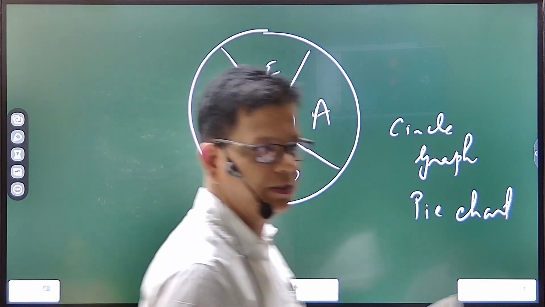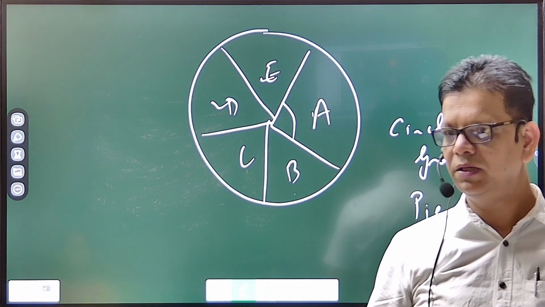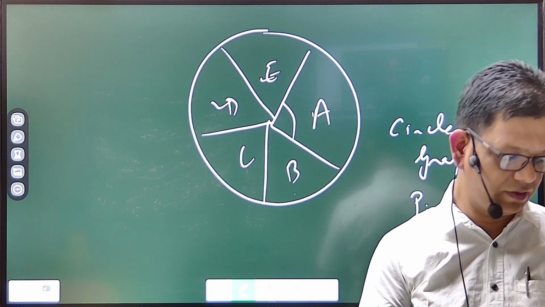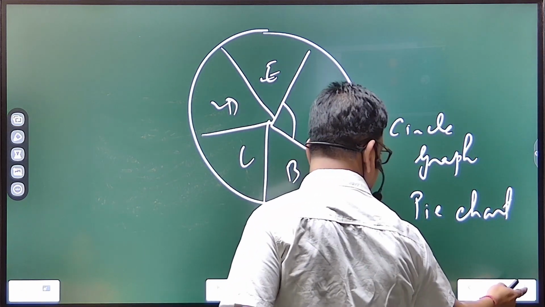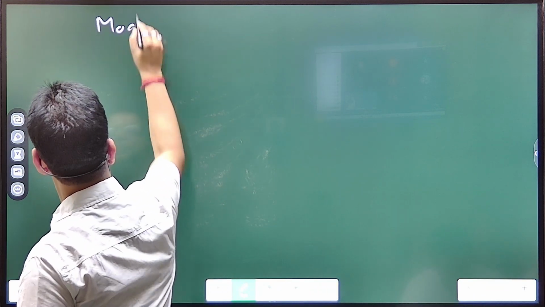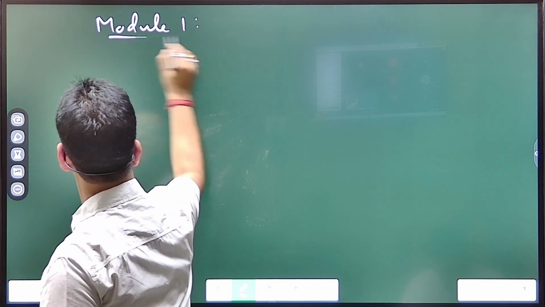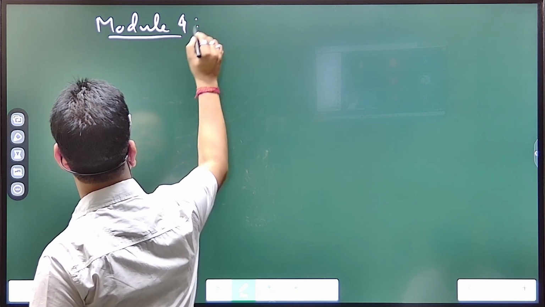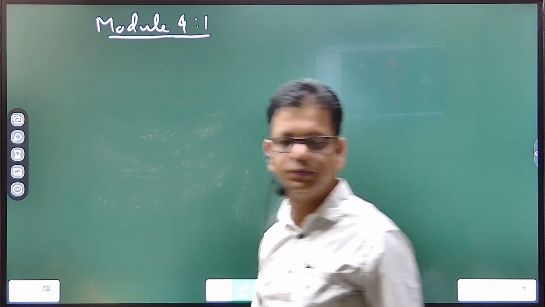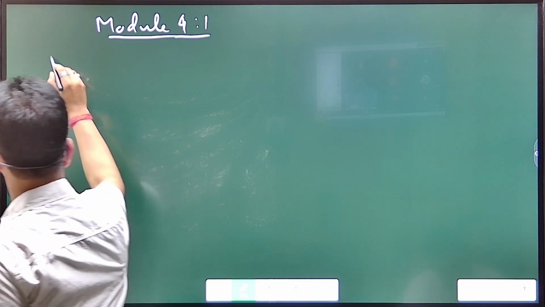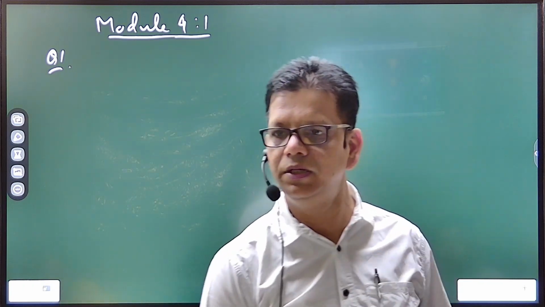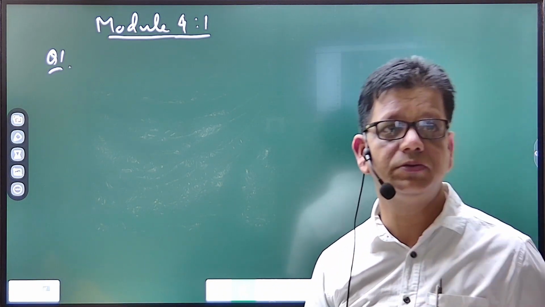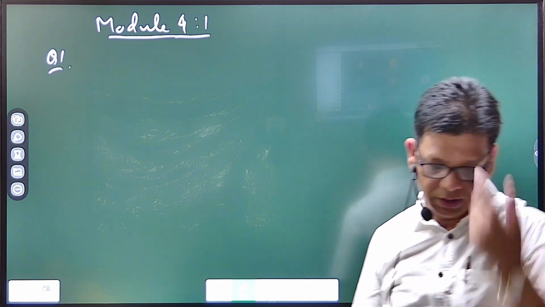As I told you, things are very easy initially, so we should not waste time on these easy things. But anyway, the interpretation might come. So I start with one question from pie chart, and with this, let us start module 4, 4.1. Let's start a question on pie chart. Construction and all, you need to know how we can get the central angles to be represented for all the given data.